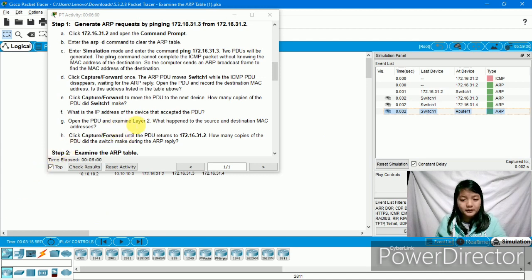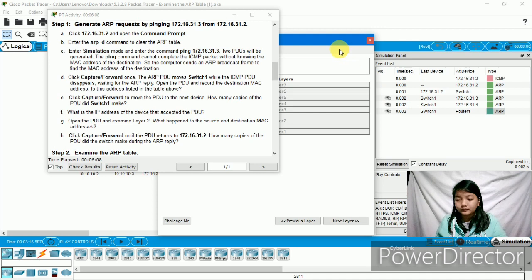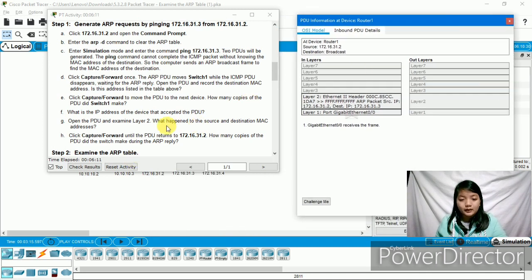Then G, open the PDU and examine layer 2. What happened to the source and destination MAC addresses? The source became the destination. The destination was FFFF.FFFF.FFFF, four F's, three times, then turned into the MAC address of 172.16.31.3.